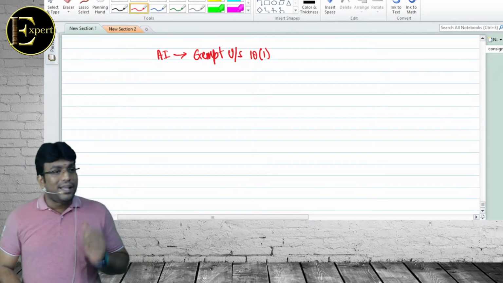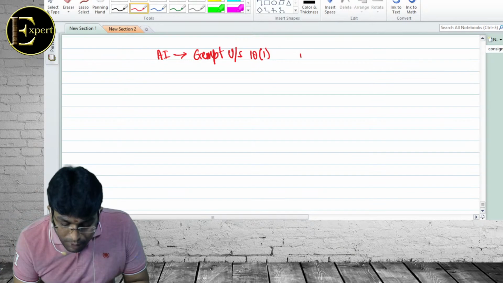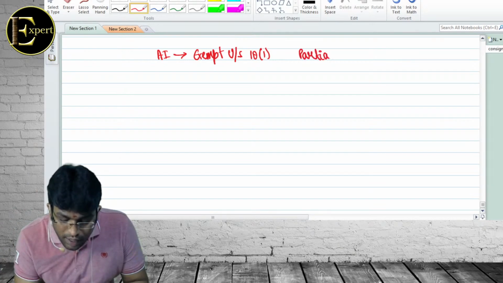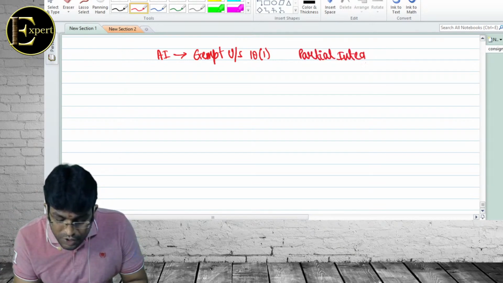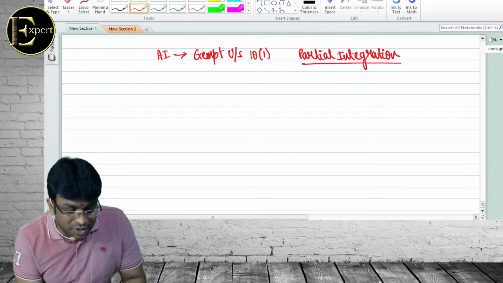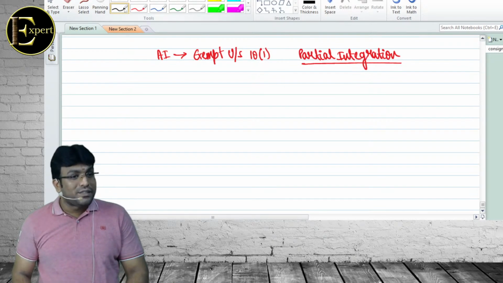But these crazy people brought an interesting concept called partial integration. This is a way the government is trying to collect more tax.